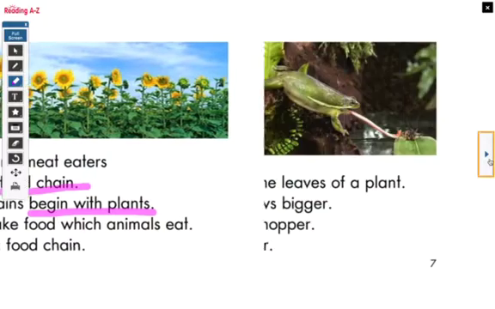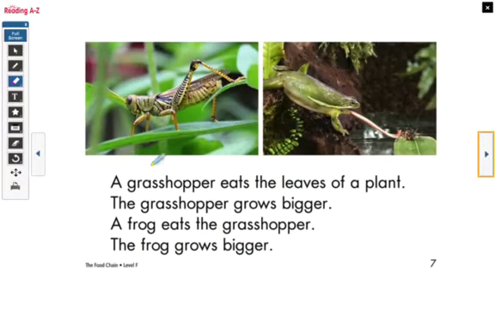So let's look at this. A grasshopper eats the leaves of a plant. The grasshopper grows bigger. A frog eats the grasshopper. The frog grows bigger. So from that question that we just asked, can we answer it with the information on this page? I think we can. It's like a cycle, right? First, there's a plant.